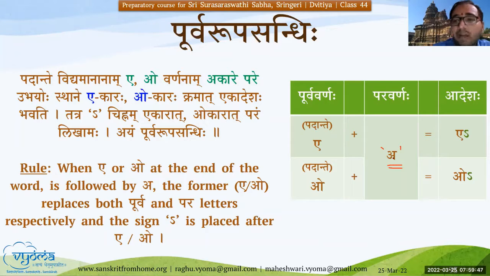So in such a case, what will happen? It is Puru Rupa. In the final form only the Puru Varna will remain, and the Paravarna we represent with the Avagraha Chinha, and there's no other significance of it. It is just to indicate that Hrasva Akara was there. So this is the Puru Rupa Sandhi. Let us see a few examples and then we'll be able to understand. Please read out these examples.